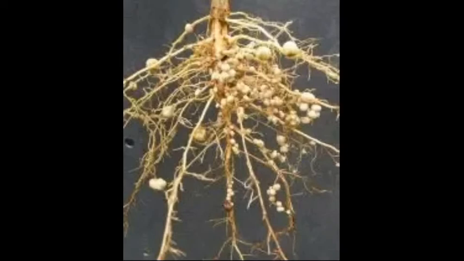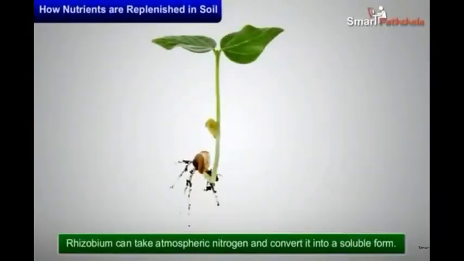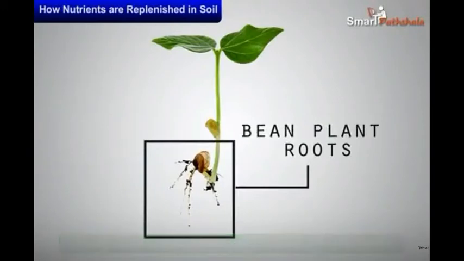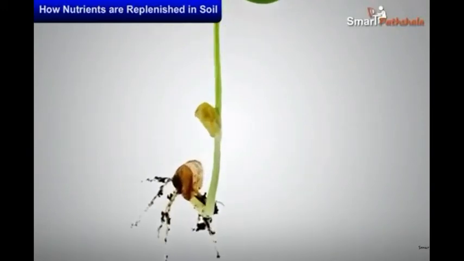Symbiosis you already learned in the case of lichen. Two living organisms living together and sharing with each other. Like that, here this bacteria and the plant are mutually sharing with each other. We can see what the bacteria and plant are sharing. Rhizobium bacterium can take atmospheric nitrogen and convert it into a soluble form in the soil.